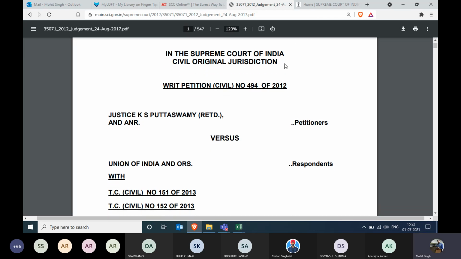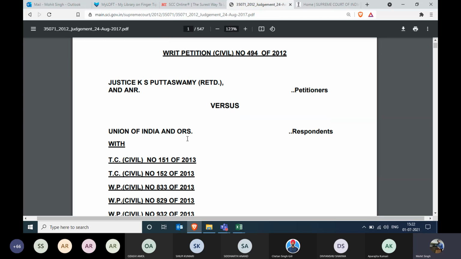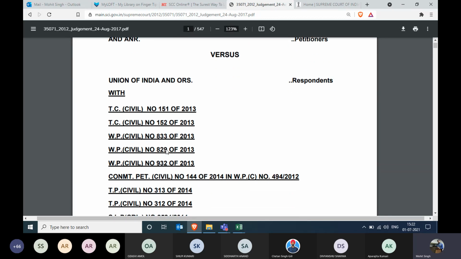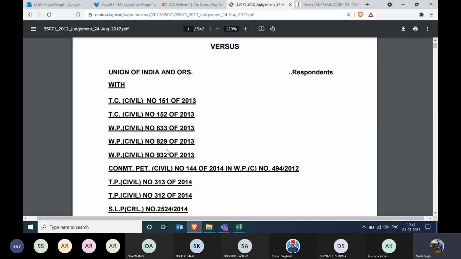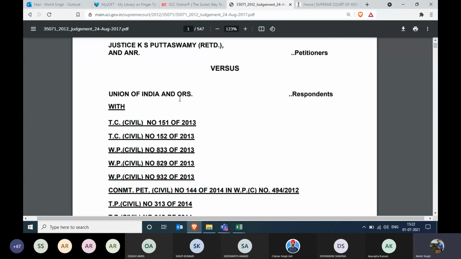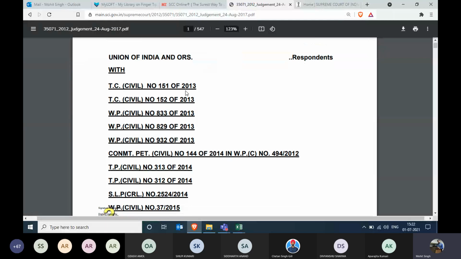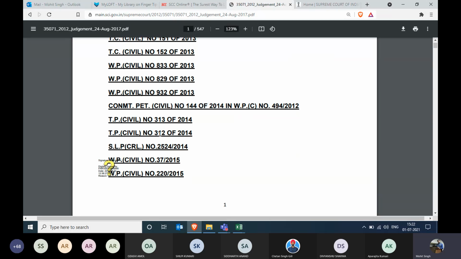In the Supreme Court of India, as you can see, this has been written over here. The party name has been written over here, Justice K.S. Puttaswamy versus Union of India, with several other cases which were clubbed together while deciding this case. So not only were they deciding for Justice K.S. Puttaswamy, but similar types of cases were also clubbed together with these writ petition numbers and civil numbers.